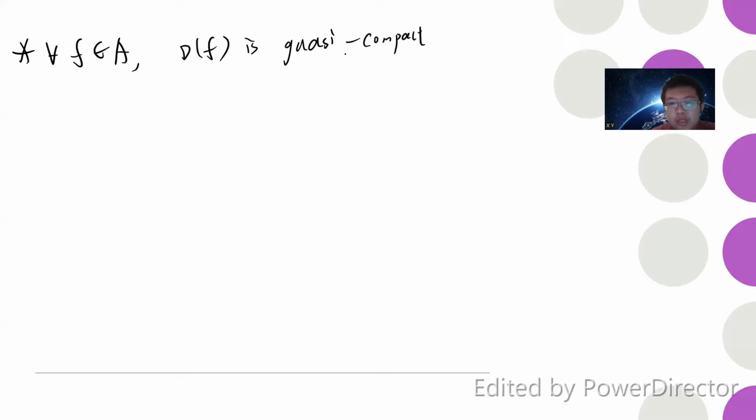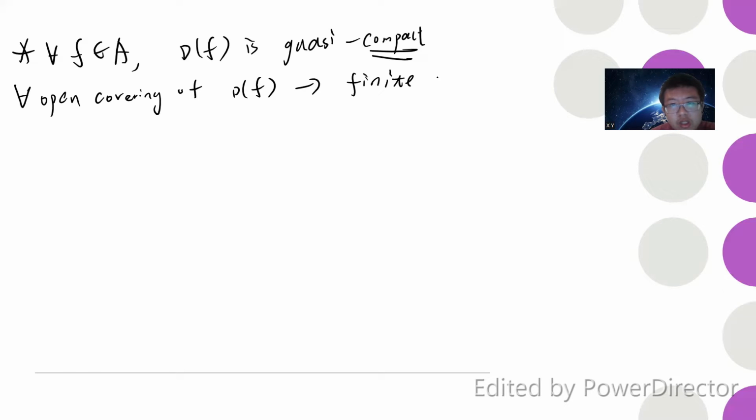This is almost the same as in algebraic geometry, where I think quasi-compact is the same as compact. Basically, all open covers of D of F will have a finite subcover. This is the same as the covering space, right? I mean, the standard definition of compact.